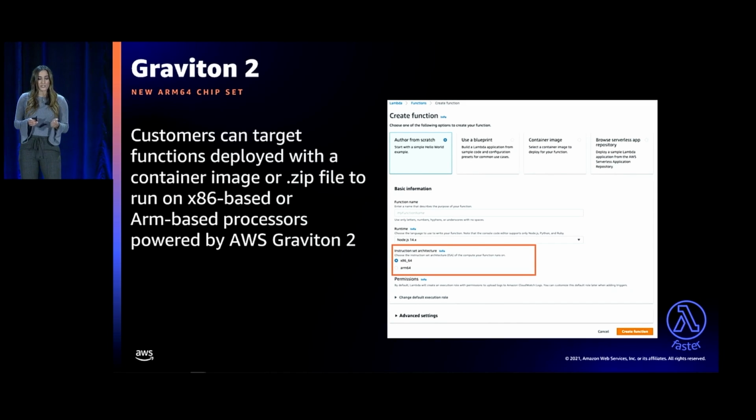With the Graviton 2 release, you can target functions deployed with a container image or a zip file to run on either x86 or ARM-based processors. So if you're trying to decide if you should use Graviton, you can create two versions of a function, one with x86 and one with Graviton, and then you can distribute traffic to both and measure your metrics and logs with CloudWatch.